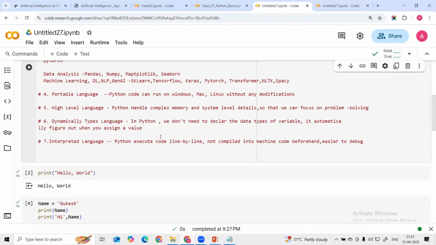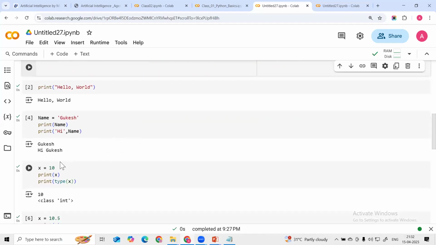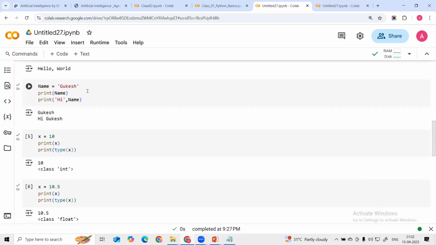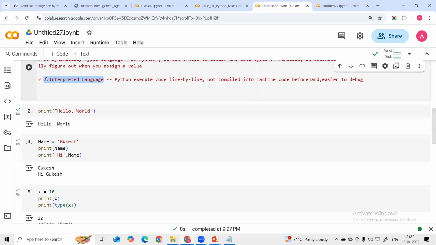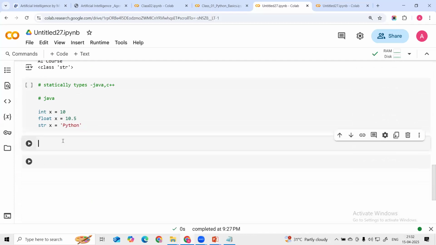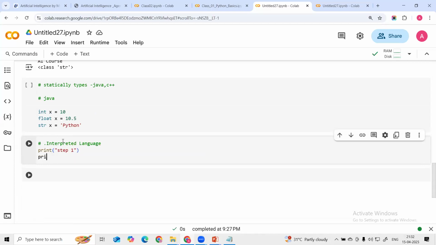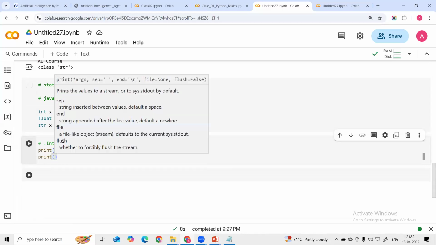Here, guys, let me give some examples of why it is a dynamic type interpreted language. Let me write some example here. Print, let's suppose, step one. Then print step two.